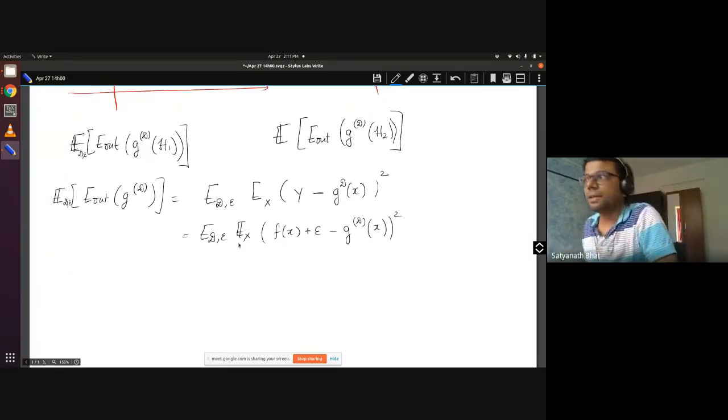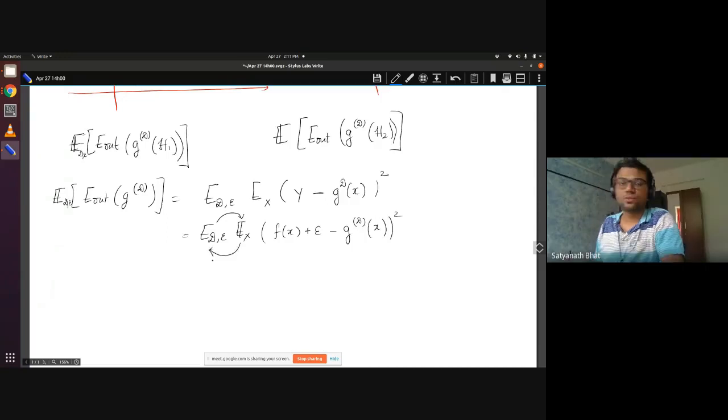Then we expanded this. First, we interchanged these operations, putting this ahead of this. If you remember, when we discussed how interchanging limits can change things drastically, those are the issues we need to be careful of when interchanging any mathematical operations. In some cases you can do it, in some cases you cannot, but in this particular case you can interchange these things.